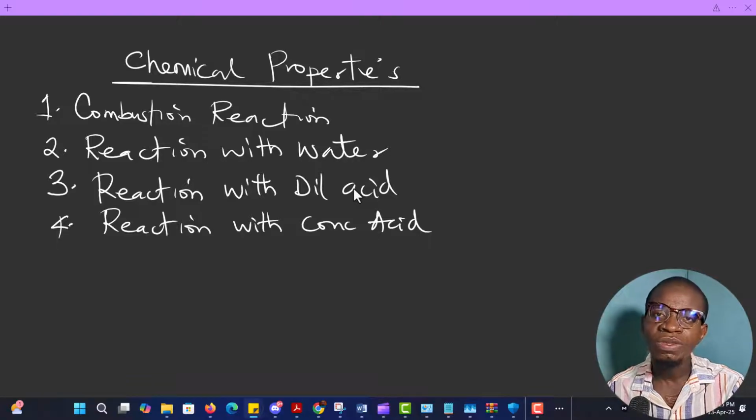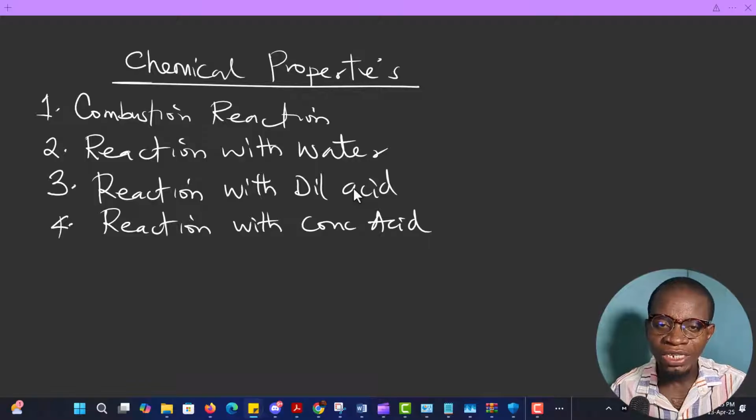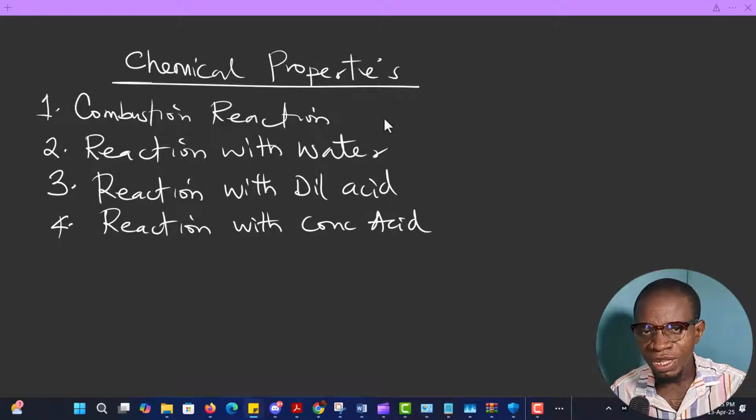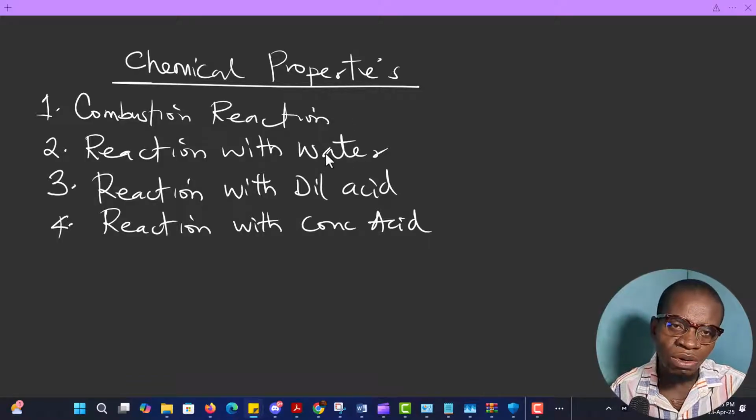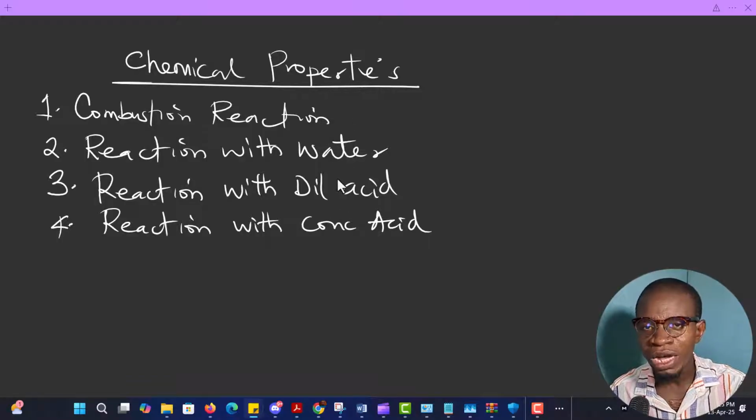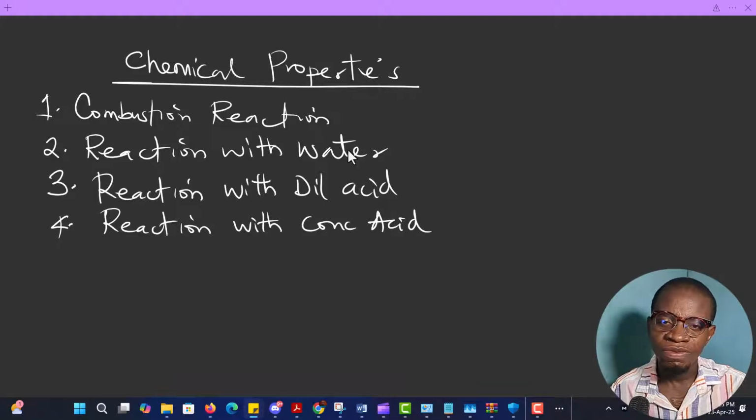Now, it is true that when we go over some metals individually, some of them can even go beyond these four that are listed. There's a possibility that some of them can react with ethanol or with other elements or other compounds. But basically, all metals that we're going to be talking about must fall under these four categories that I listed here. That's it. So let's take them one after the other.